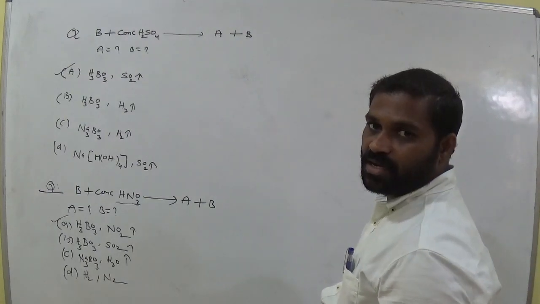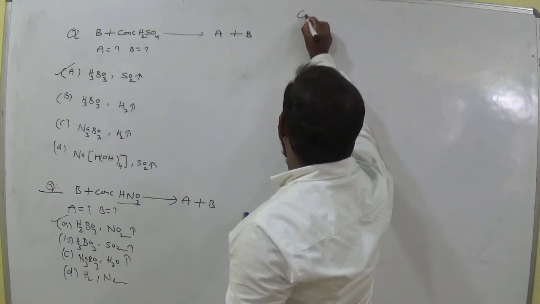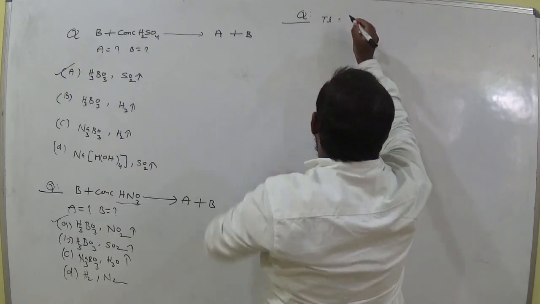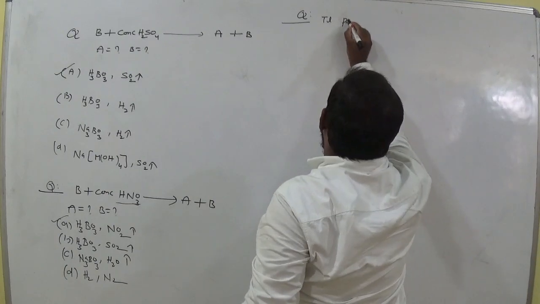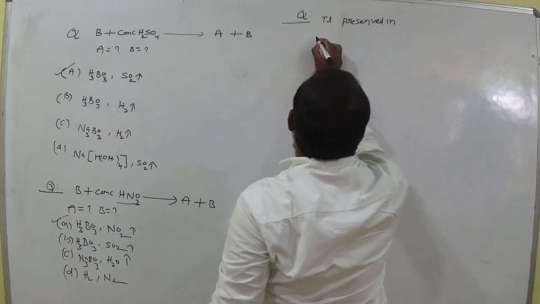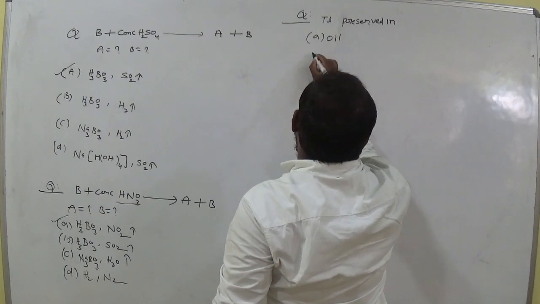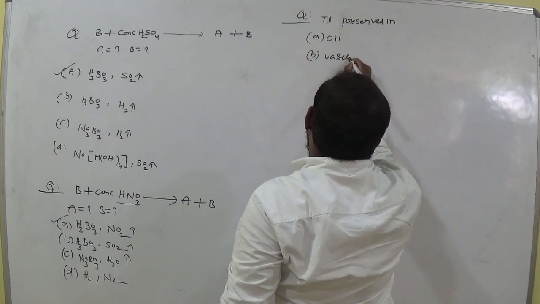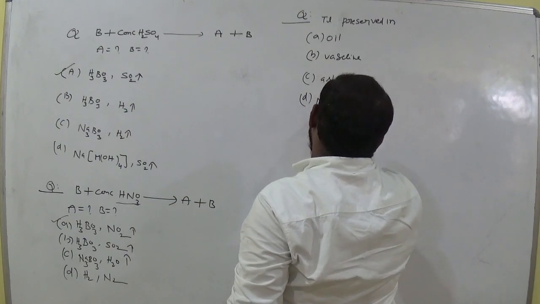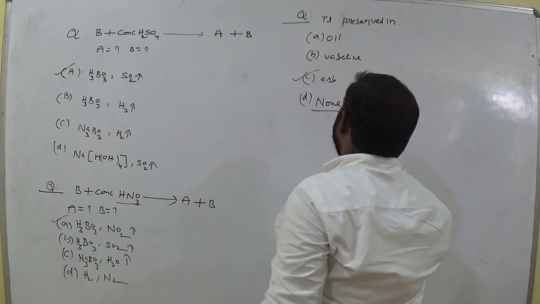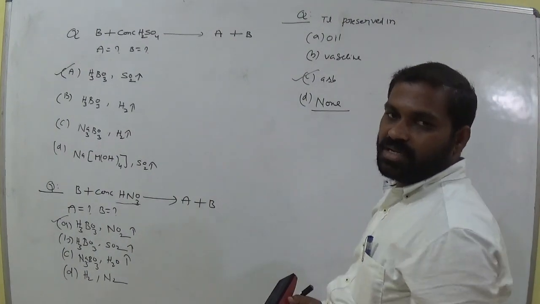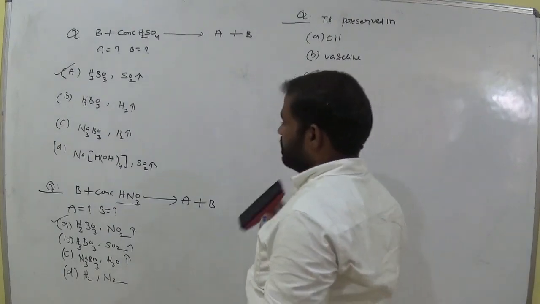Is it clear, all of you? Thallium is preserved or stored in: option A, oil. Option B, Vaseline. Option C, A and B. D, none. Which one is correct one? C is correct one, A and B. Thallium is preserved in both, that means stored in oil or Vaseline. Remember this. Okay.